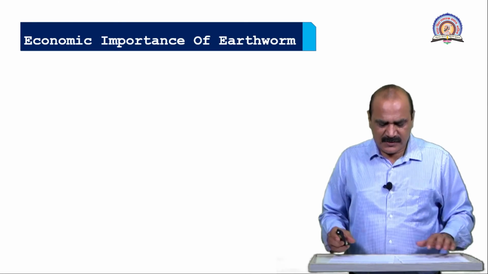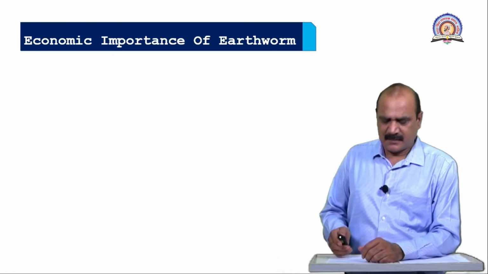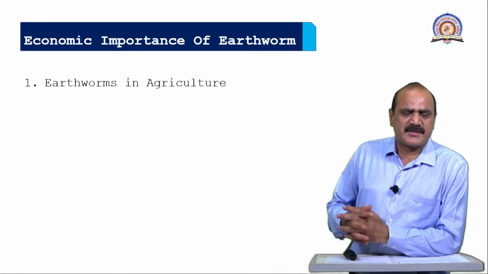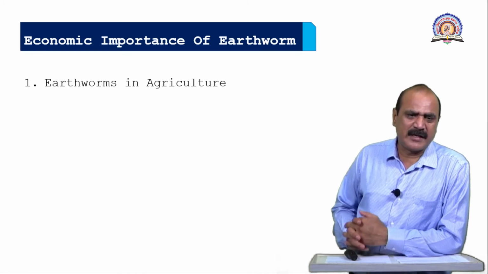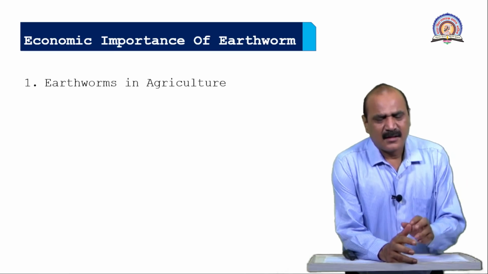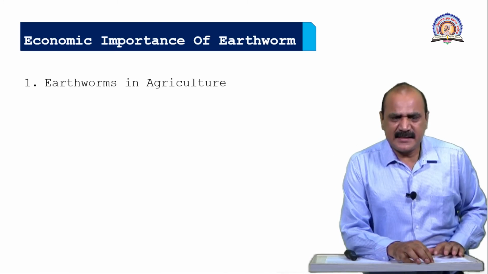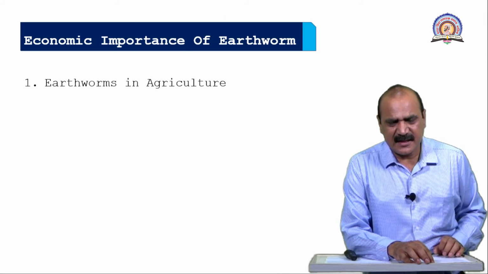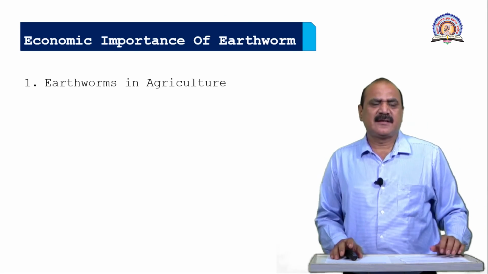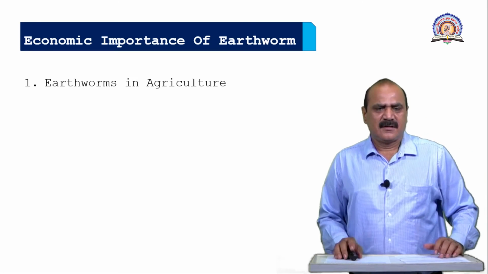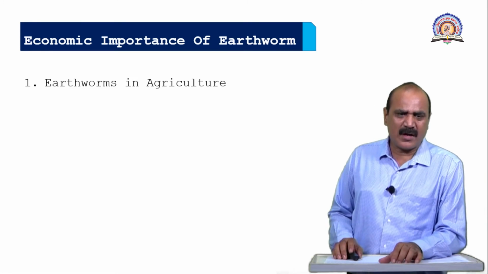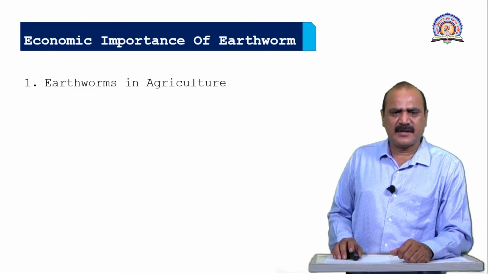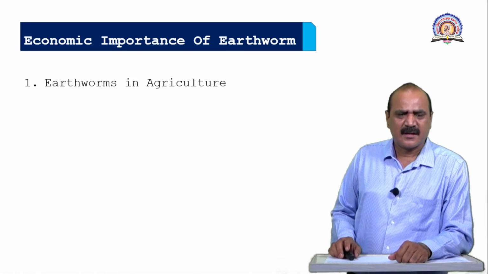Then the economic importance of the earthworm. Earthworms are useful in agriculture, to increase the fertility of soil, because humus material and half-digested material are found in worm castings. Worm castings are useful for increasing the fertility of soil.